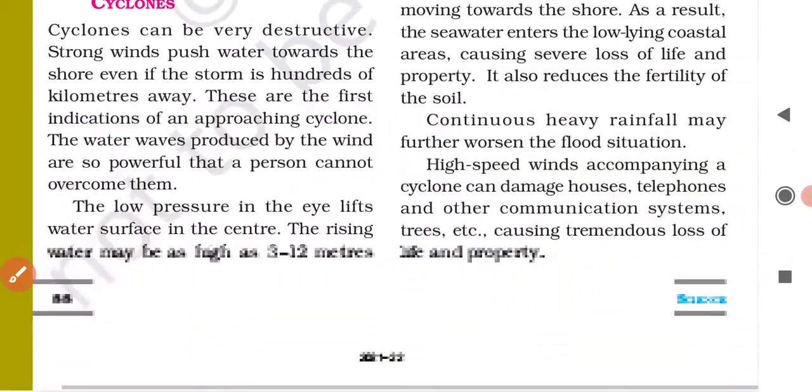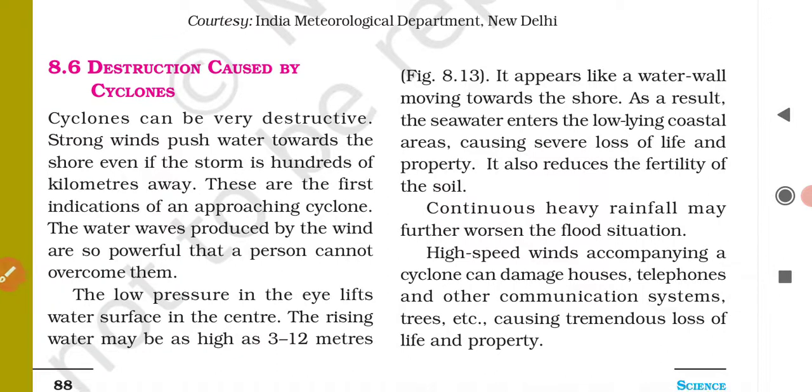Clear? So this rising water appears like a water wall moving towards the shore.